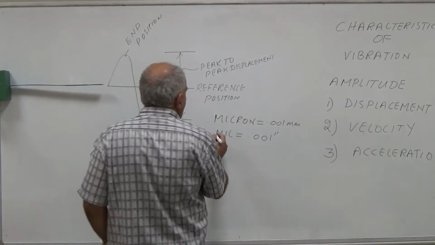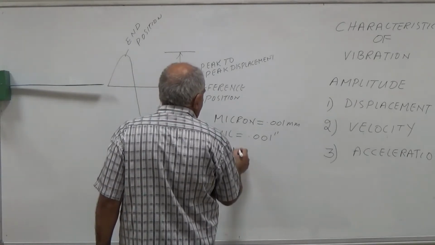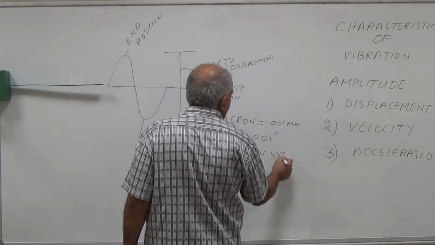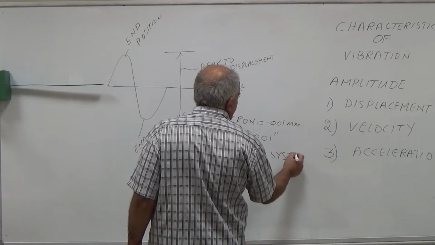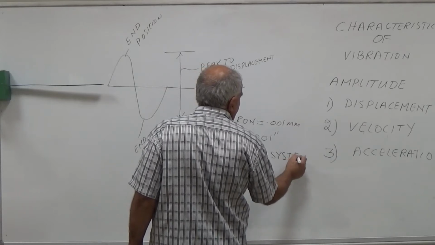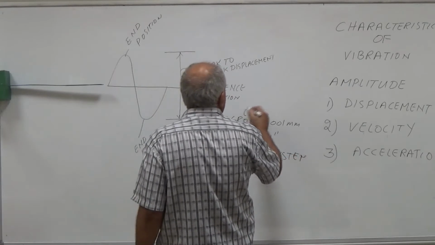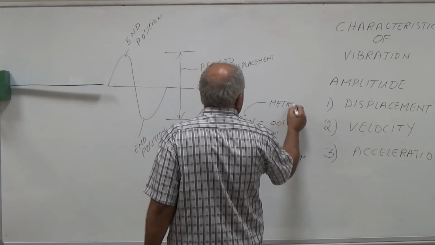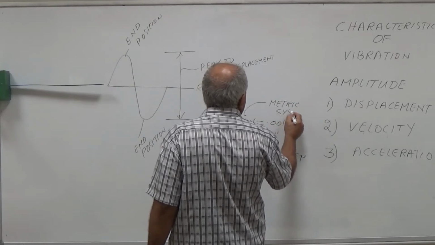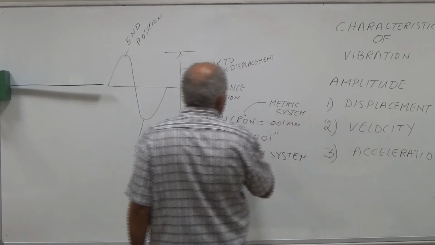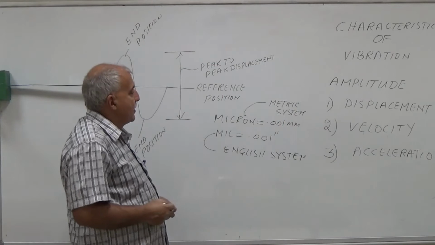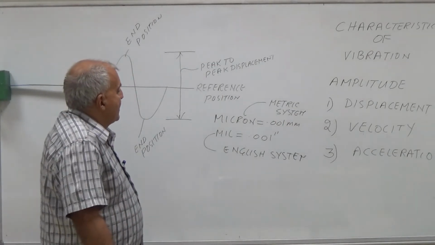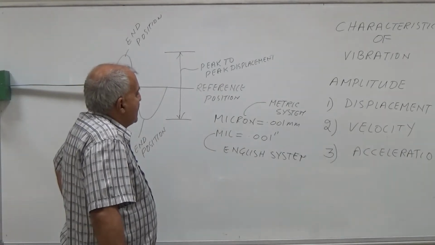So micron and mil are the units of displacement in metric and English system.